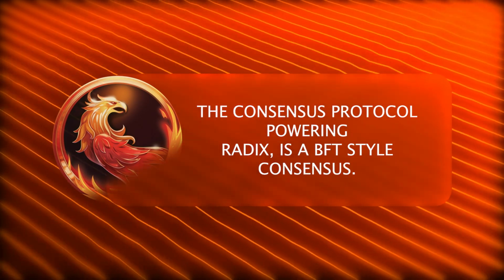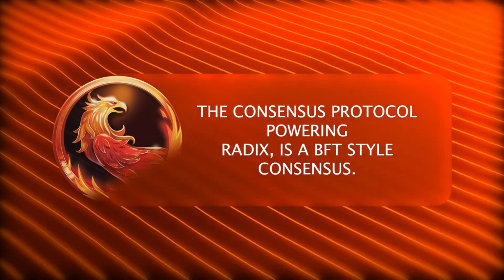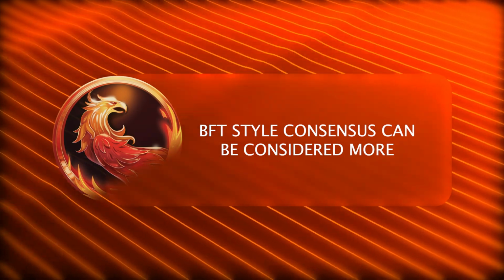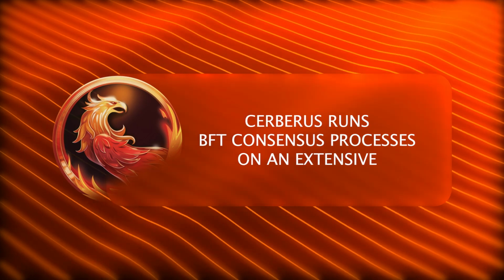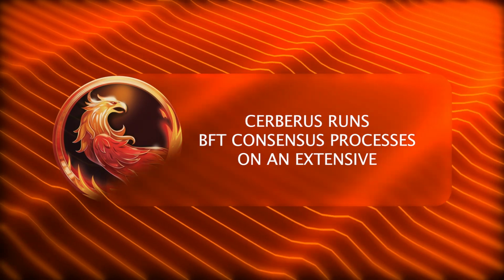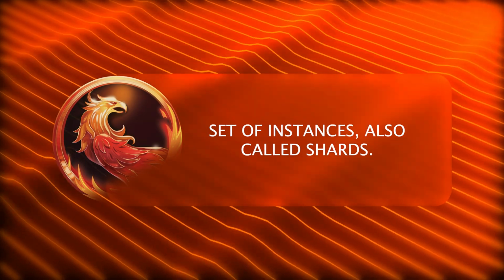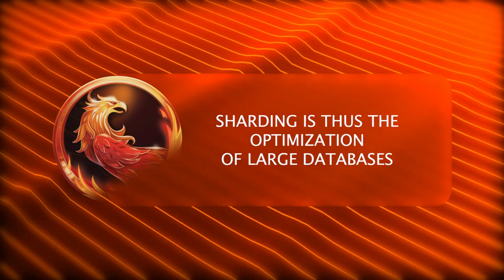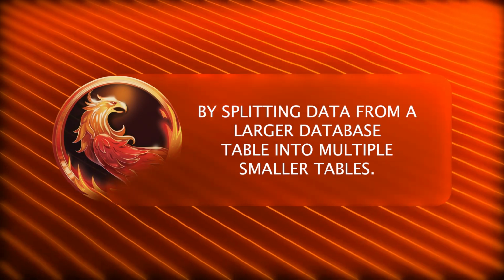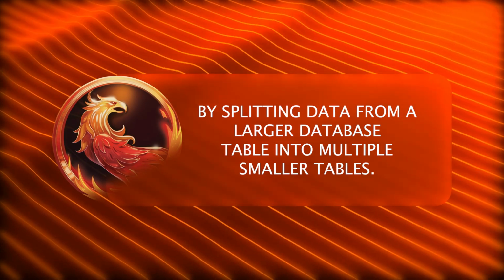Cerberus, the consensus protocol powering Radix, is a BFT-style consensus. BFT-style consensus can be considered more deterministic. In complicated terms, Cerberus runs BFT consensus processes on an extensive set of instances, also called shards. Sharding is thus the optimization of large databases by splitting data from a larger database table into multiple smaller tables.